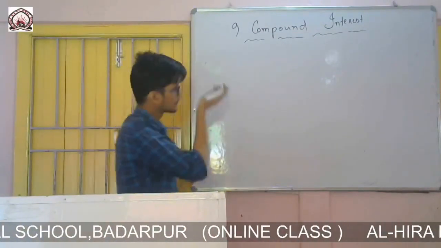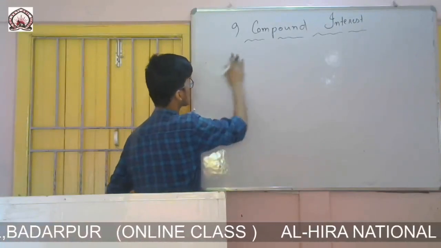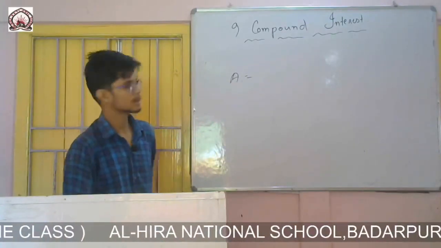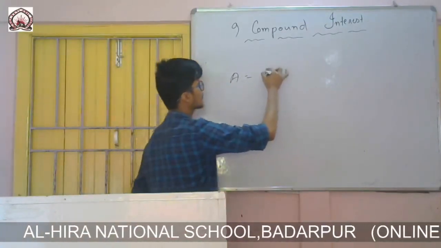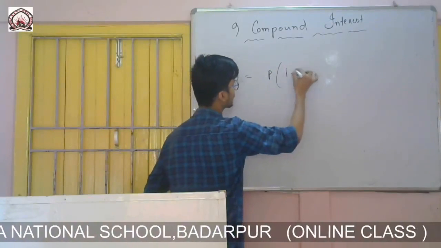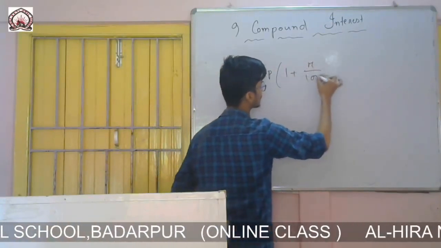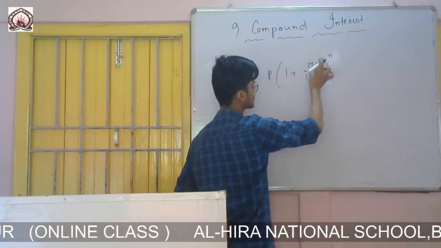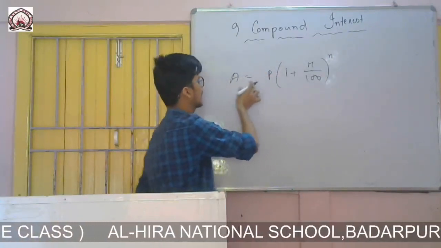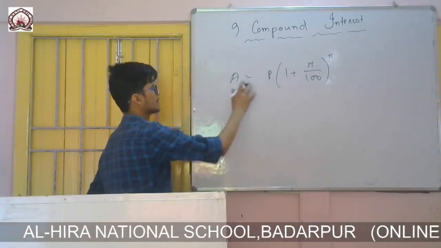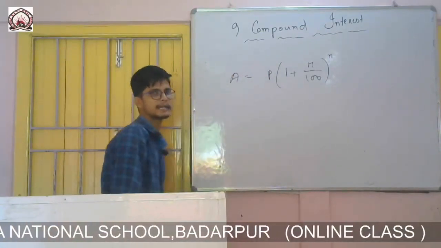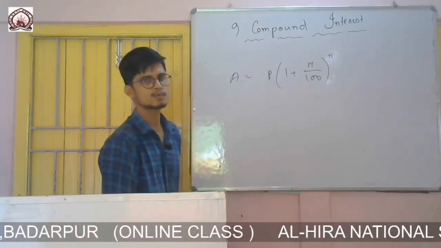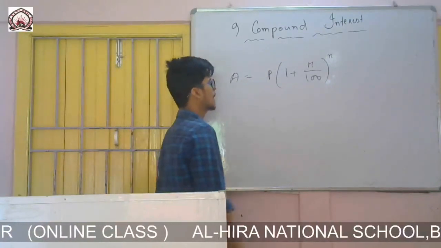To calculate the amount directly, amount will be equal to P into 1 plus R by 100 to the power N. N means time, R means rate of interest, P means principal, and A is the amount. So if anyone wants to calculate the amount directly, then simply you use this formula: amount equals P into 1 plus R by 100 to the power N.